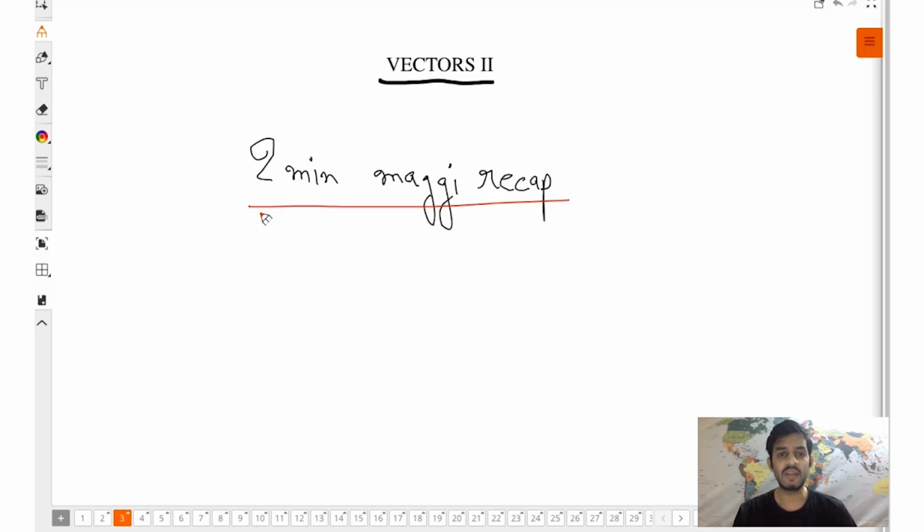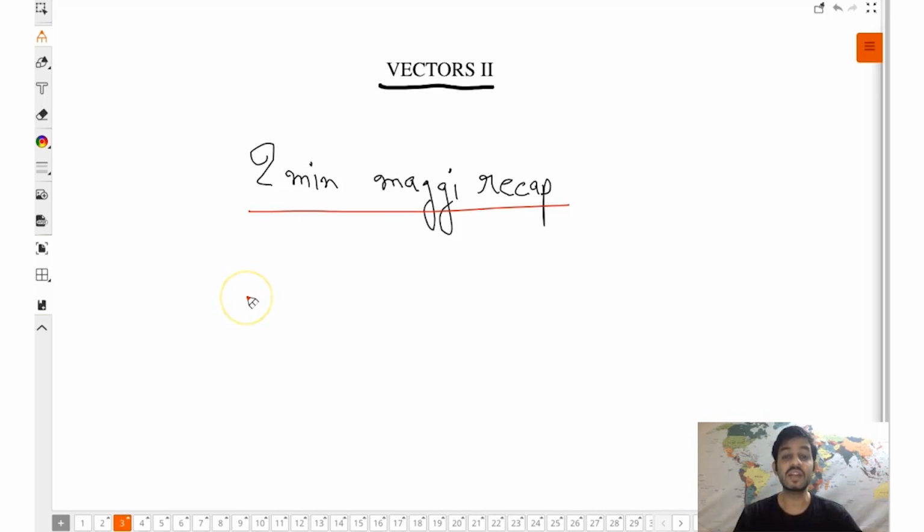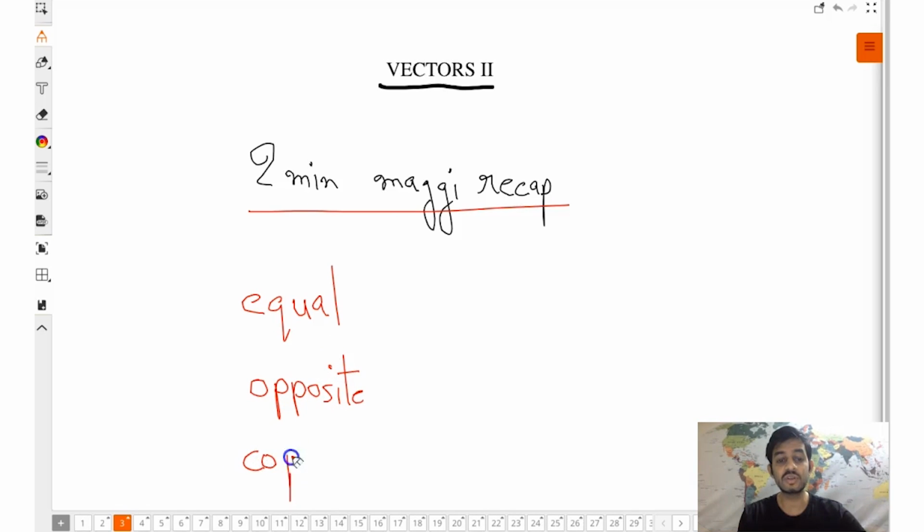And what did we study after that? After that, we studied types of vectors. The different types of vectors that we studied were equal, opposite, and the third one was coplanar. Remembering guys? Okay, that's good. Now, one important thing I mentioned in the last session regarding coplanar vectors: vectors have an important property.